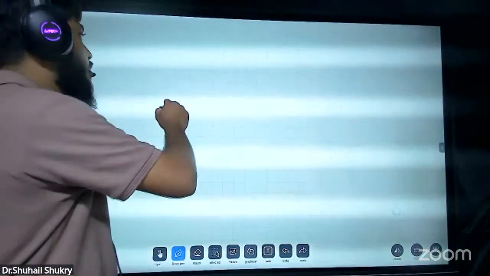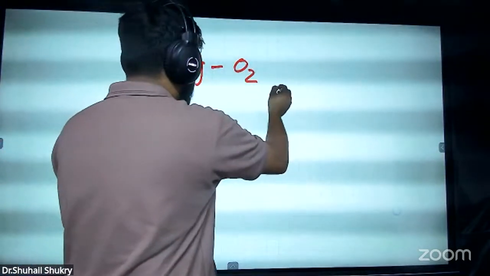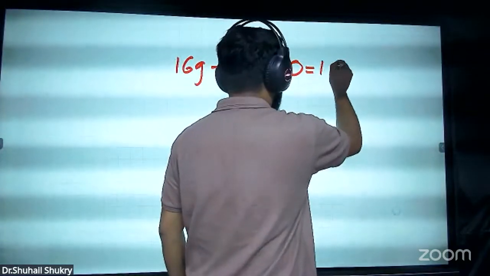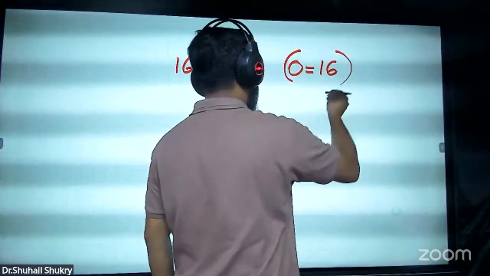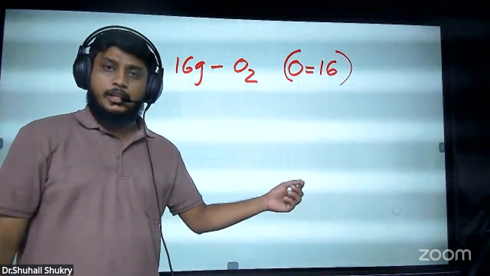When you're doing a question, 16 grams of O2 is present, and they have given the relative atomic mass of oxygen, 16. Relative atomic mass means the mass relative to carbon 12.